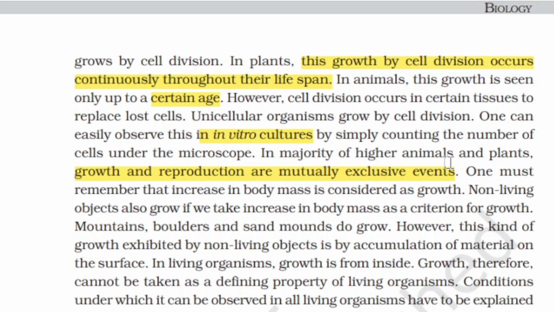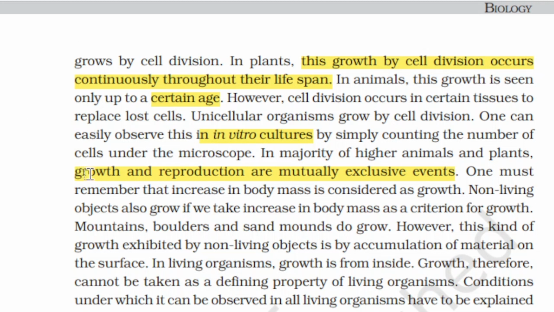They are not connected. Whereas in inclusive events, what is there? It means they grow when they reproduce. Here we need to grow for a particular amount of time, and only then can we reproduce. That is the difference between mutually inclusive and mutually exclusive events.